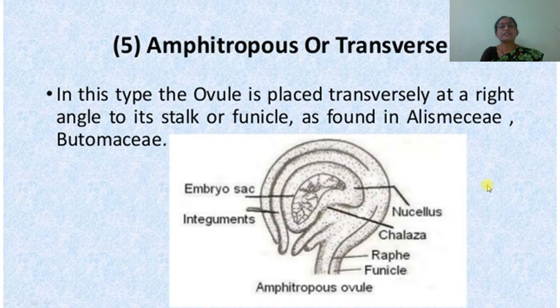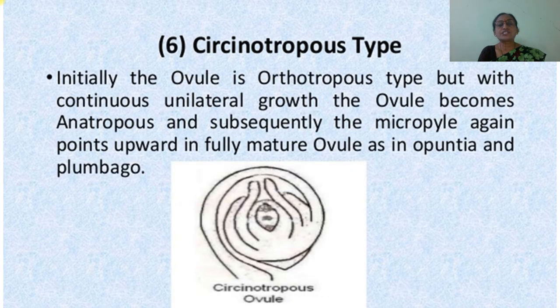Then the fifth one is the amphitropous or transverse ovule. In this type, the ovule is placed transversely at a right angle to its stalk or funicle, as found in the Alismaceae or Butomaceae. The sixth one is circinotropous ovule. Initially, the ovule is orthotropous type, but it continues unilateral growth.